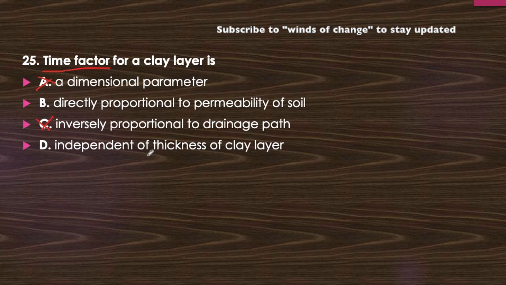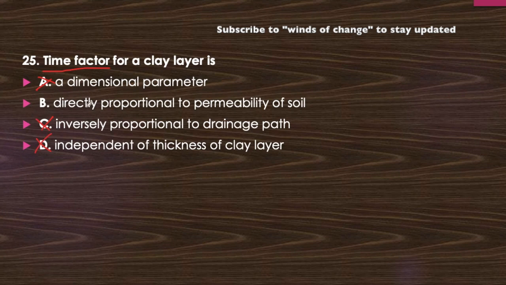You may have memorized the formula of Tv, that is time factor, which is Cv t upon H square, where Cv is the coefficient of consolidation, t is the time in which the consolidation occurred, and H is the thickness of the clay layer. So it is inversely proportional to the square of the thickness of the clay layer. So this statement is also incorrect.